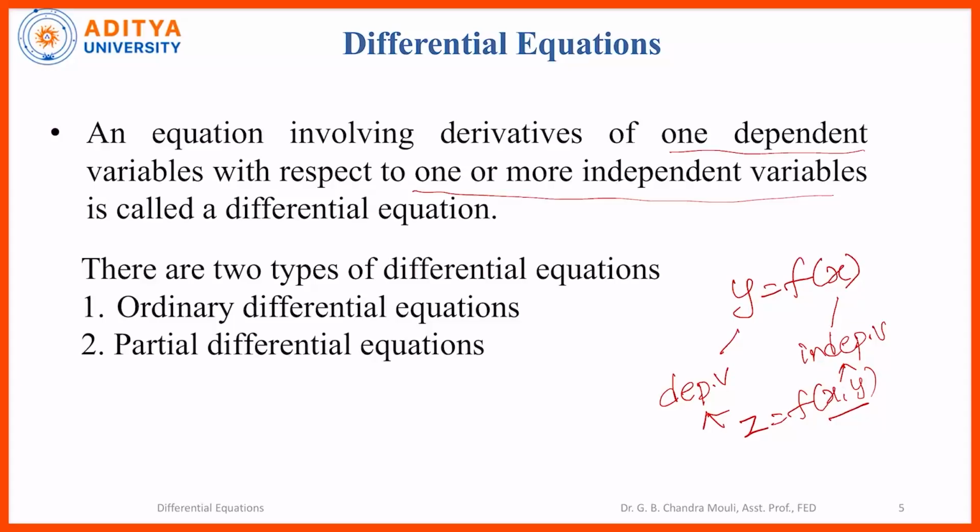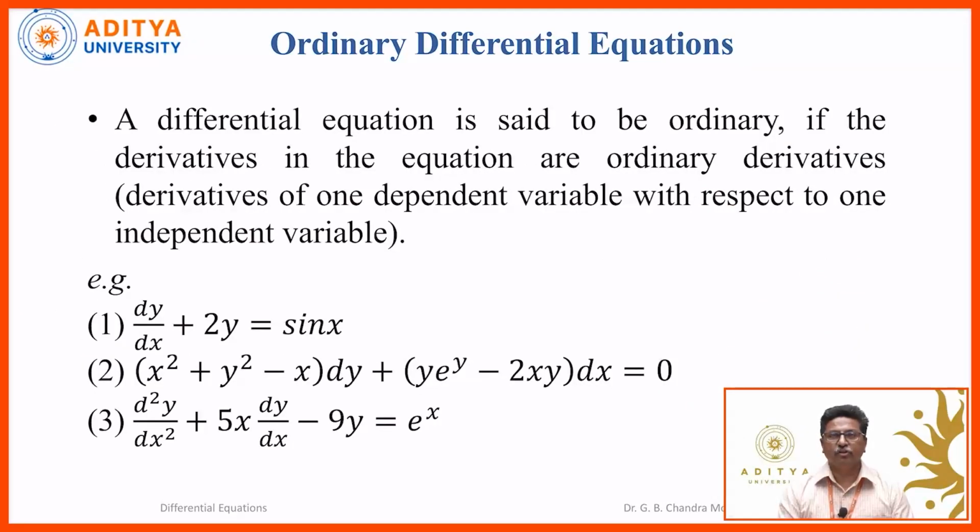There are two types of differential equations. One is ordinary differential equations, the second one is partial differential equations. Definition of an ordinary differential equation: a differential equation is said to be ordinary if the derivatives in the equation are ordinary derivatives, which means we have derivatives of one dependent variable with respect to one independent variable. Such derivatives are called ordinary derivatives.